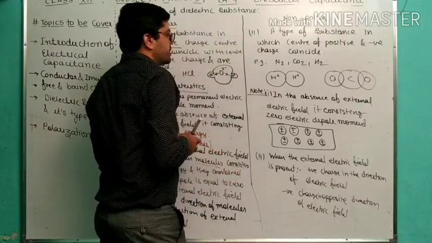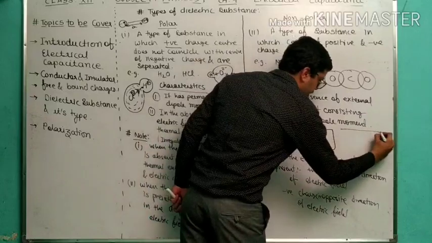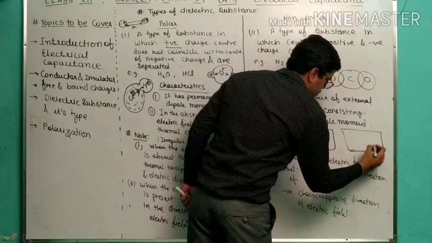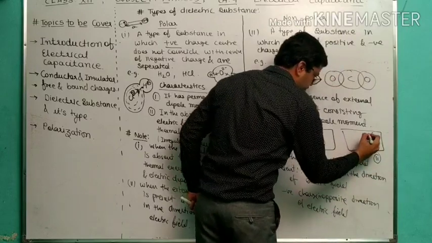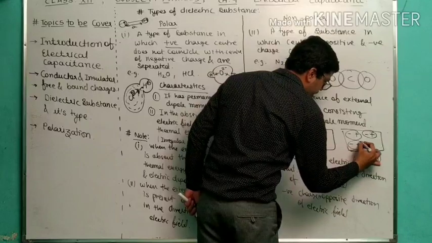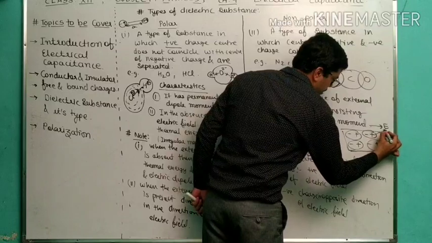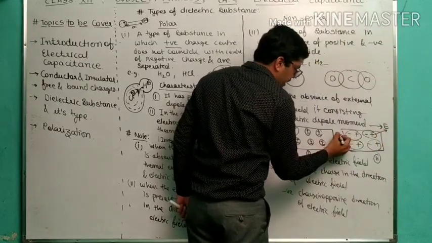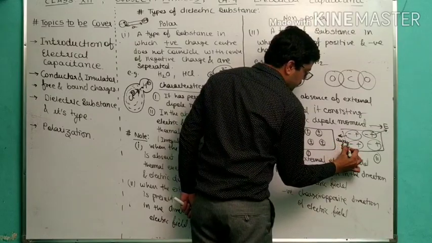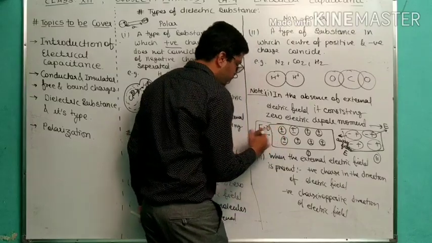So diagram I am going to represent here. First diagram for first concept and second diagram for second concept. Positive charge, negative charge, positive, negative, positive, negative. So this is direction of electric field. So positive charge in the direction of electric field and negative charge away from electric field, and here electric field is 0 in first case.